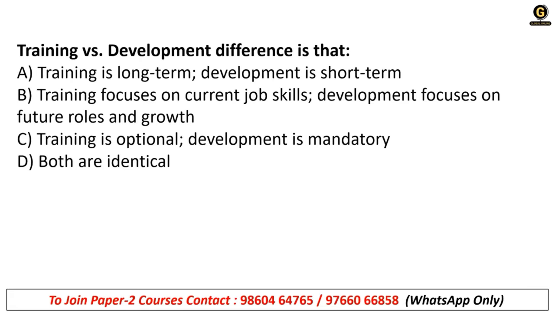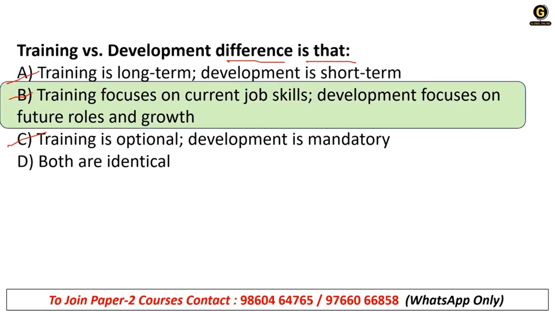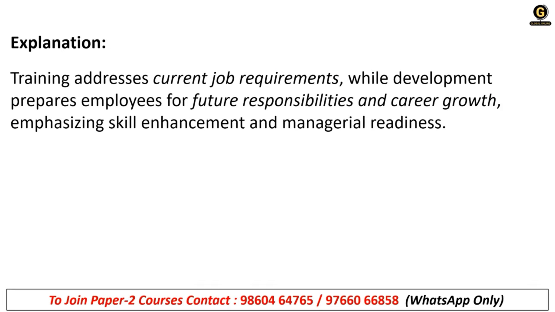Next, the training versus development difference is that: A, training is long term, development is short term. B, training focuses on current job skills and development focuses on future role and growth. C, training is optional, development is mandatory. D, both are identical. What is it? It is training focuses on current job and development focuses on future role and growth. Training addresses current job requirements, while development prepares employees for future responsibilities and career growth.